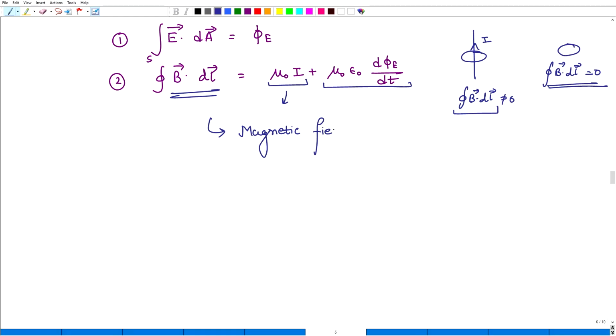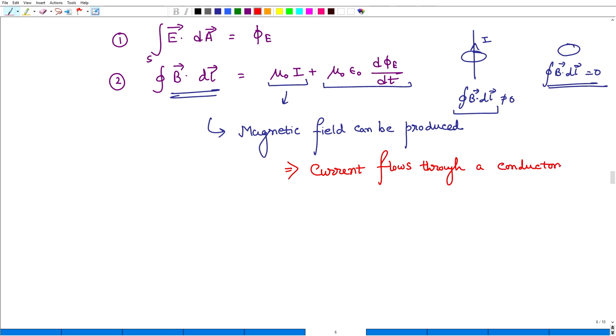Okay, so we can write that the magnetic field can be produced in two ways. First, as I discussed, current flows through a wire, let us say a conductor. And the second part: from this law, we can say that even if there is no current carrying wire, a magnetic field can still be generated.